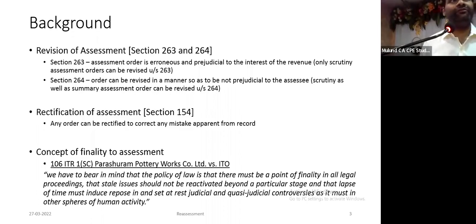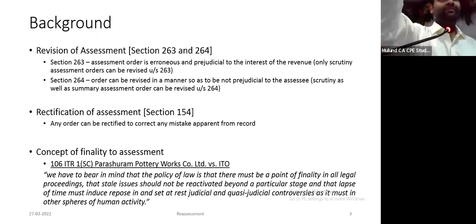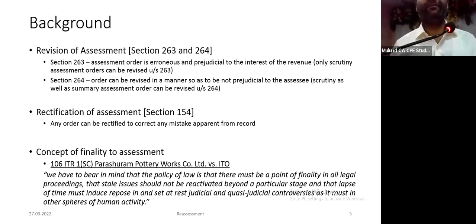Then you have the concept of revision of assessment under section 263 if the order is erroneous and prejudicial to the interest of revenue. Again, this section has been utilized very recently; I've come across a case. Assessment is for limited scrutiny to verify A aspect of your income. Commissioner feels that B aspect was not inquired into, but the officer is not required to inquire. It's a limited scrutiny. You have issued instructions that in a case of limited scrutiny, the officer will not make a fishing roving inquiry. If he makes a fishing roving inquiry, we'll initiate action against the officer. So by adhering to that circular, the assessing officer does not make any inquiry.